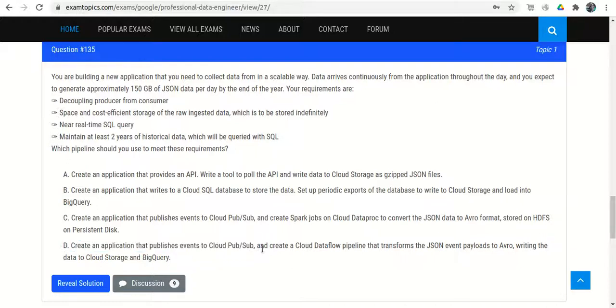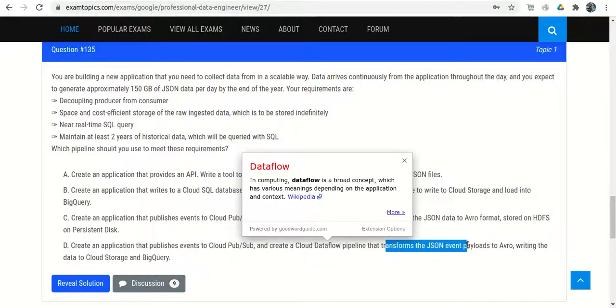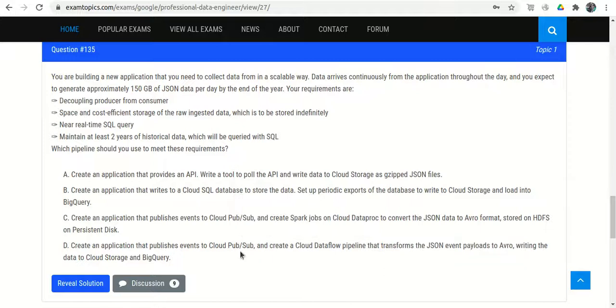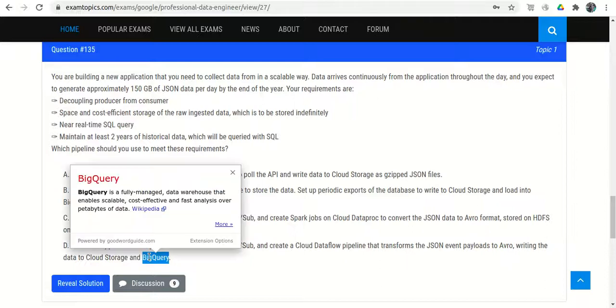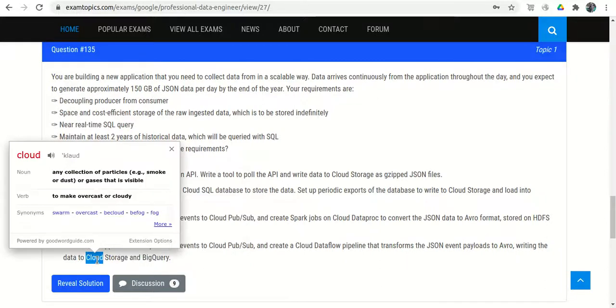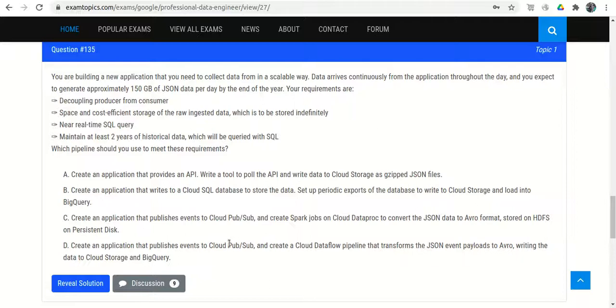Create an application that publishes the event to Cloud Pub/Sub. Okay, real time. Create a Cloud Dataflow pipeline. That is also fine, scalable. Transform the JSON events payload into Avro and write the data to Cloud Storage and BigQuery. That is perfectly okay, because BigQuery is for the SQL, Cloud Storage stores the historical data, and Pub/Sub is for the real time. So option D is correct.